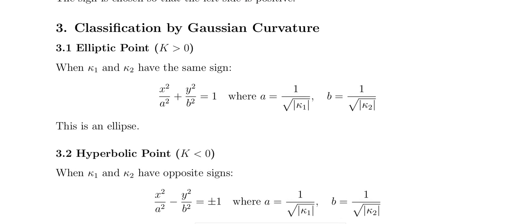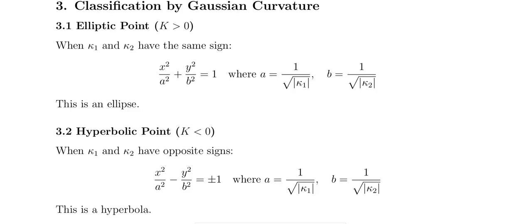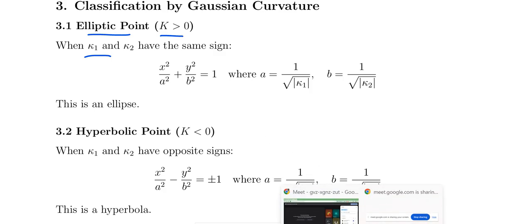And the classification by Gaussian curvature: elliptic point, where kappa is greater than 0, and kappa 1 and kappa 2 have the same sign. Then x square by a square plus y square by b square equals 1, where a equals 1 by root of kappa 1, and b equals 1 by root of kappa 2. So this is an ellipse.